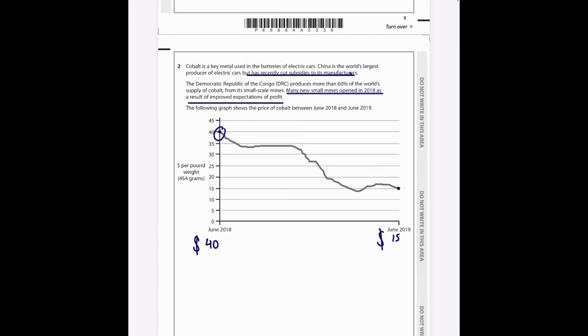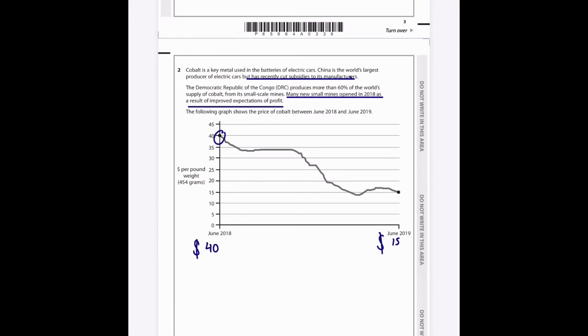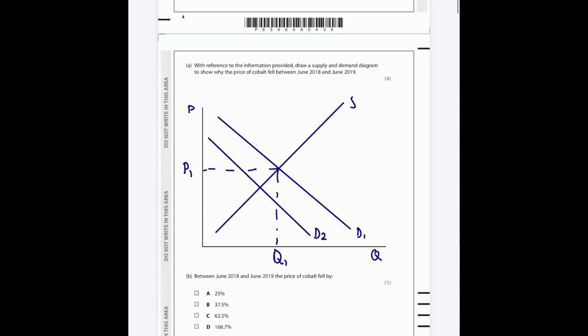And if we look at the other section here, many new small mines opened in 2018 as a result of improved expectations of profits. That tells me that the supply of mines who produce the cobalt has also increased, or the amount of cobalt that could be produced has also increased.